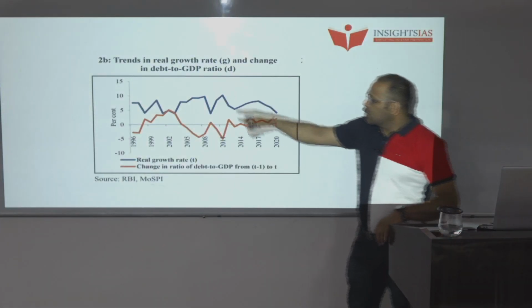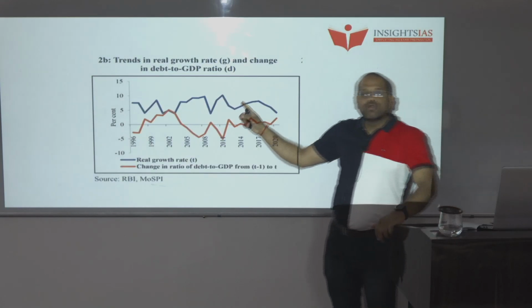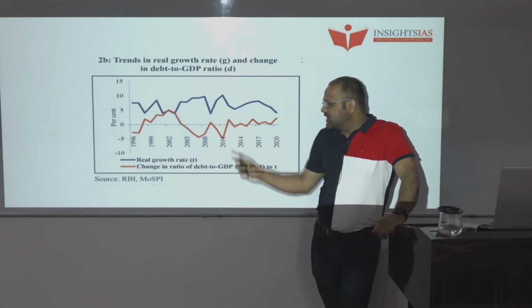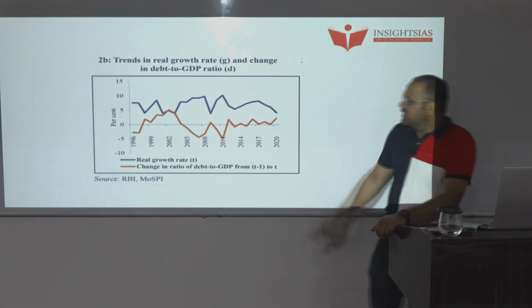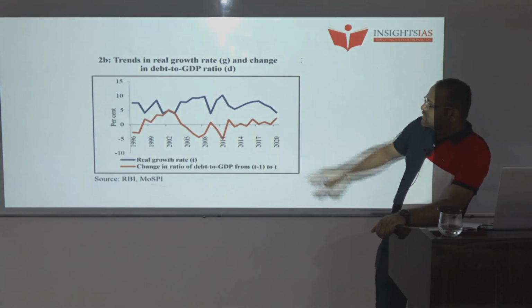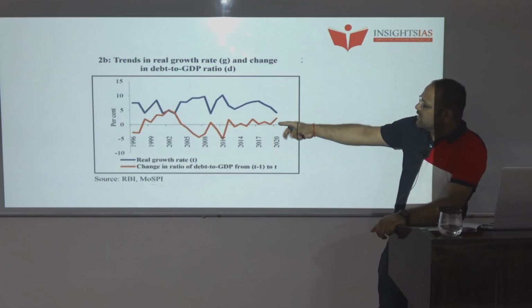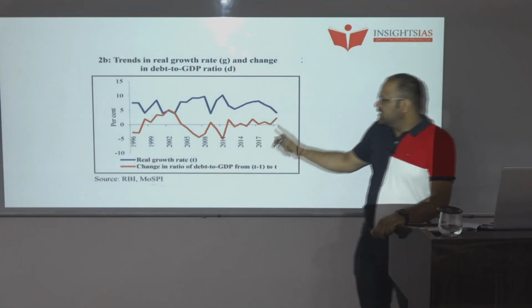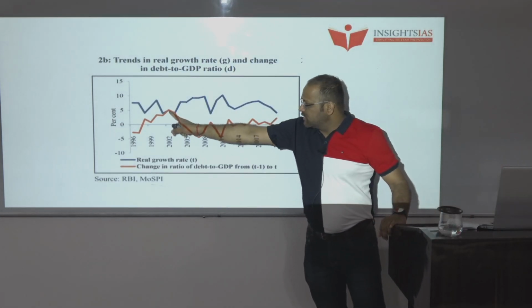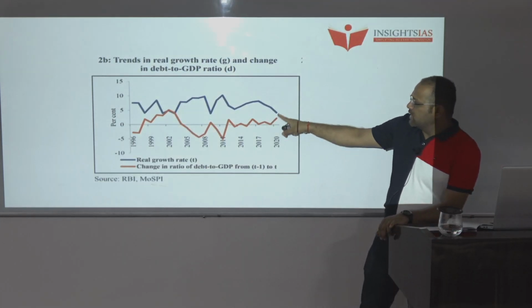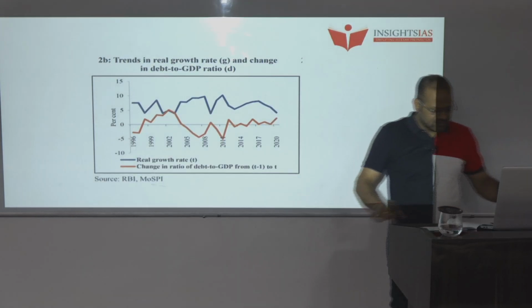Now if we compare growth rate and debt, this blue line indicates the growth rate and the orange line indicates the change in the debt to GDP ratio. So if we see this trend, growth rate has been more than the changes in the debt to GDP ratio. Once it was more, and now the lines are almost touching.